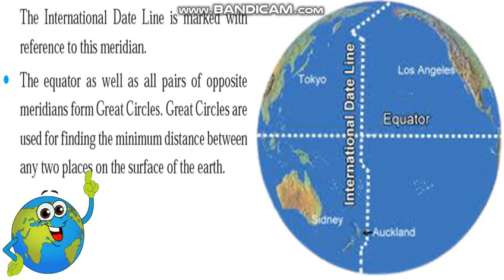This means that the first calendar date begins in the city of Greenwich, located in England. It means that the date on a particular day in the city of Greenwich is considered as the standard date. The dates of other places are fixed from the same date. That is why prime meridian is also known as international date line.